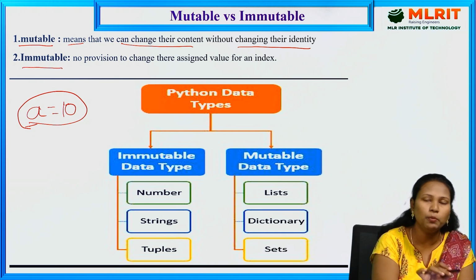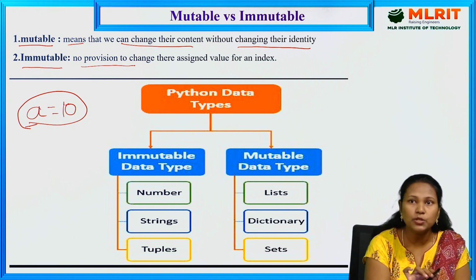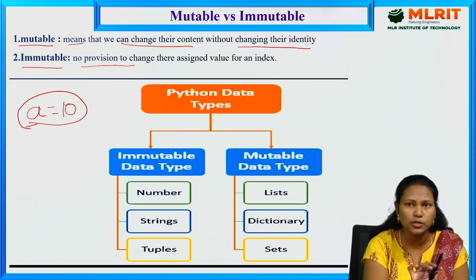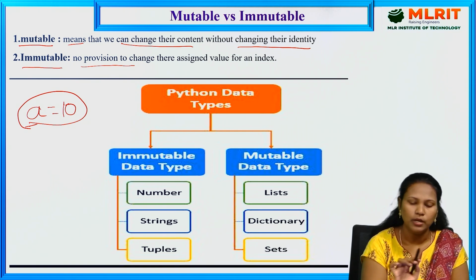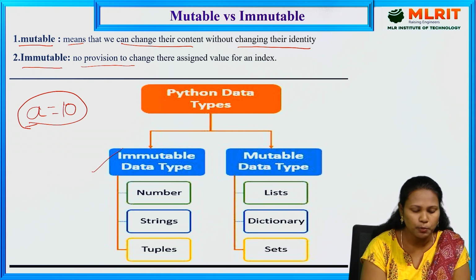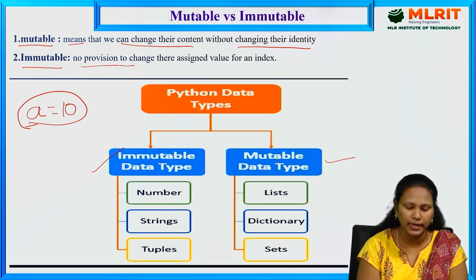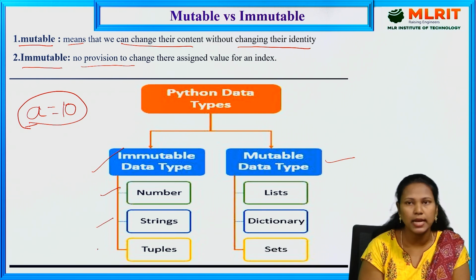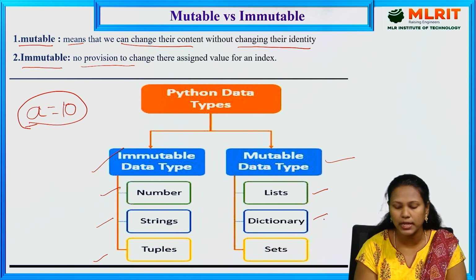Next, immutable means we can't change the values. It can't change the values, it can't update the values, it can't even remove a single value. That comes under immutable. So in Python, we divide the data types into immutable and mutable data types. In the immutable data types, we have numbers, strings, and tuples. In mutable data types, we have lists, dictionaries, and sets.